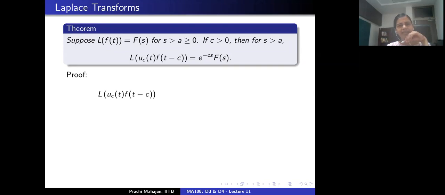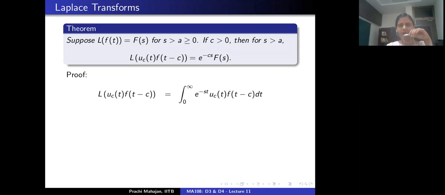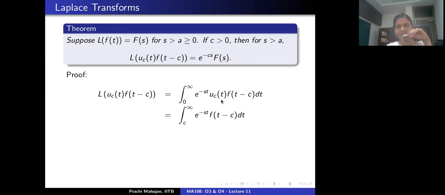Let's start with the left hand side. The Laplace transform of the product of these two functions, one of them being the step function u_c. By definition this is the improper integral of exponential minus st times u_c(t) times f of t minus c, the variable of integration being t. Now, the step function takes the value 1 to the right of c and is 0 everywhere else, which means that this is the same as the improper integral from c to infinity of exponential minus st f of t minus c.